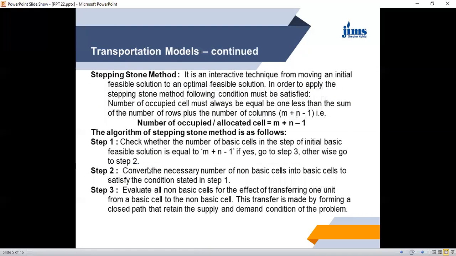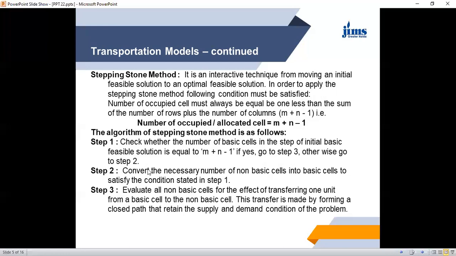The stepping stone method is actually an iterative technique for moving from the initial solution to the optimal solution. The first condition to apply the stepping stone method is that the number of occupied cells must be equal to m plus n minus 1, where m is the number of rows and n is the number of columns. So the number of allocated or occupied cells should be equal to m plus n minus 1.